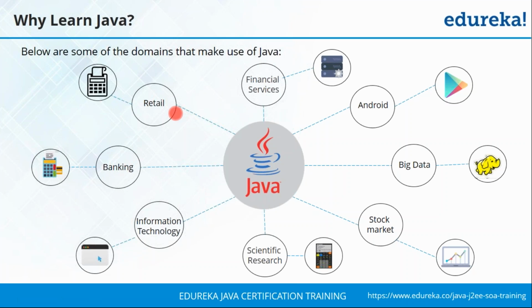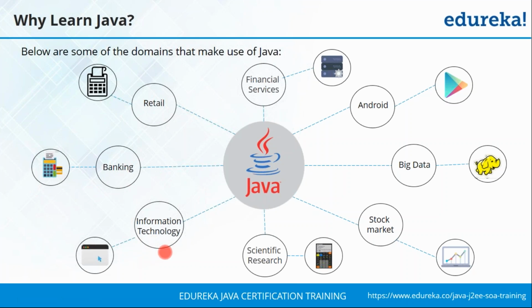Apart from that, in the retail domain, the billing applications that you see when you go to a store, this could be a normal store, a supermarket, or even a popular outlet, their retail billing system is completely written in Java. Apart from that, in your banking domain, your transaction management as well as your transactional programs are written in Java.